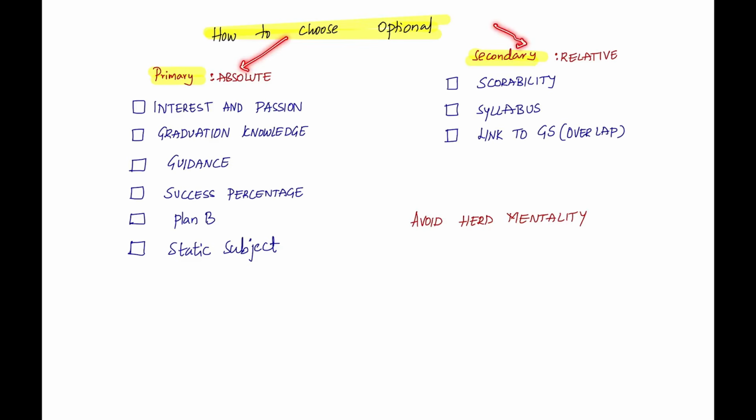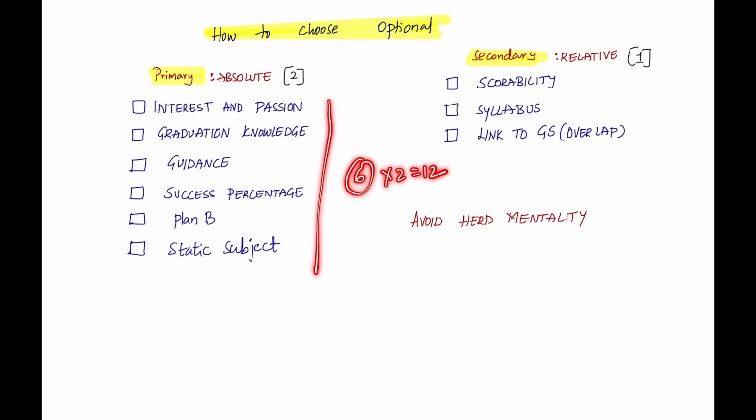For primary criteria, I want you to give a score of 2. For secondary criteria, I want you to take a score of 1. So how many elements do we have? We have 6 here, so the total score is 12. And we have 3 here, so the total score is 3. So the final score is 15.